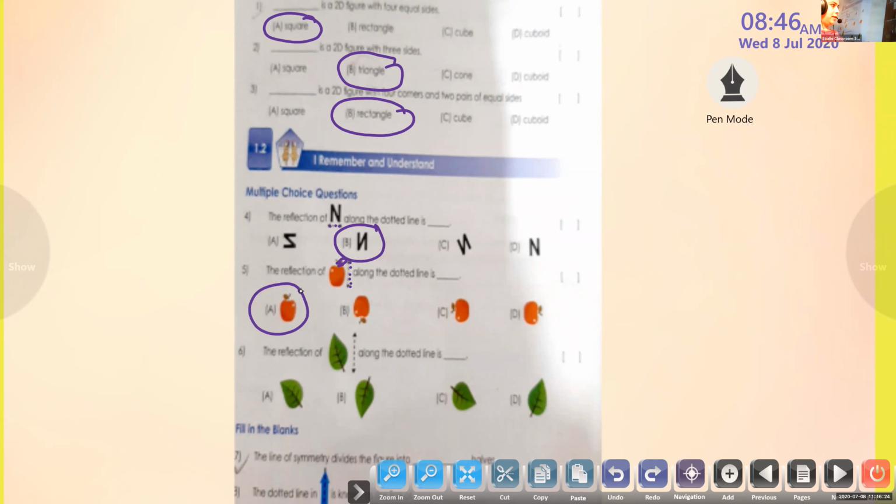Okay. Now, Avantika? Yes, ma'am. Which Avantika? Avantika Bilash? Yeah, Avantika Bilash, the reflection of this leaf along the dotted line. Check that along the dotted line. D. It's D. Very good.